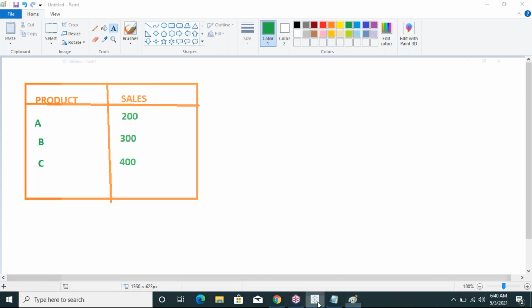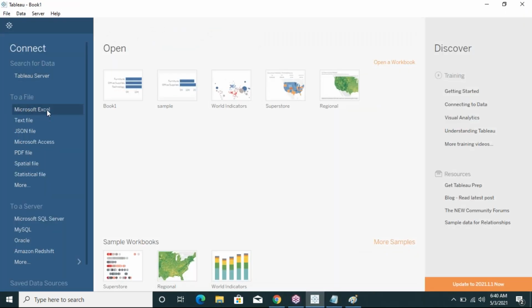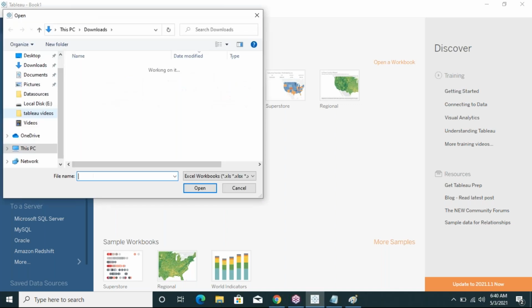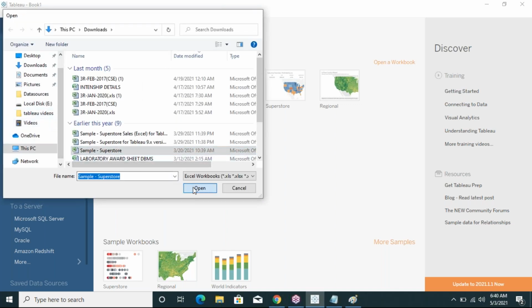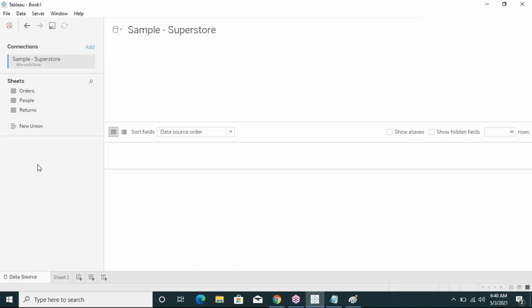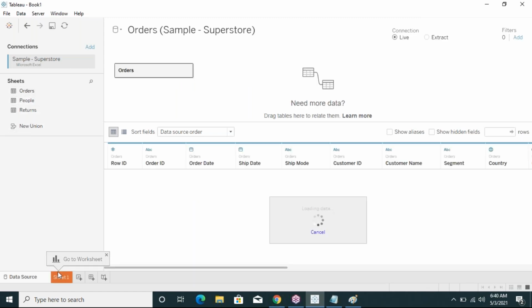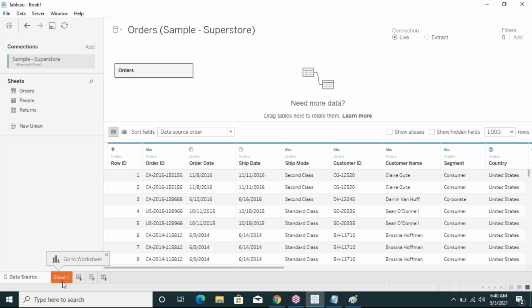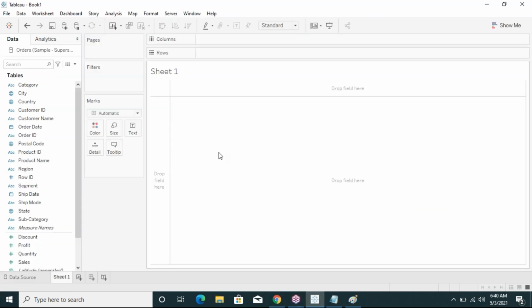Next we will go for connections, taking one sample data. One of the most important interview questions: there is a row shelf and a column shelf.